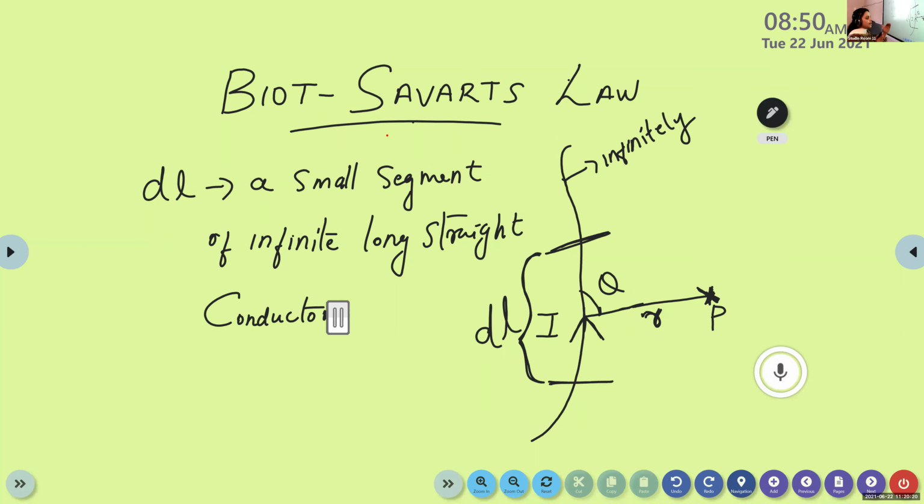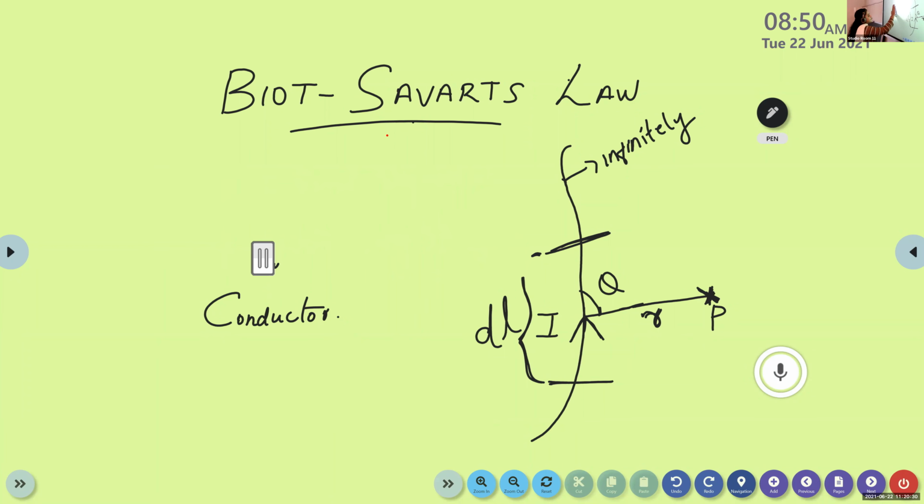This small length of the infinitely long straight conductor produces a small magnetic field. This small length dl produces a small magnetic field dB.